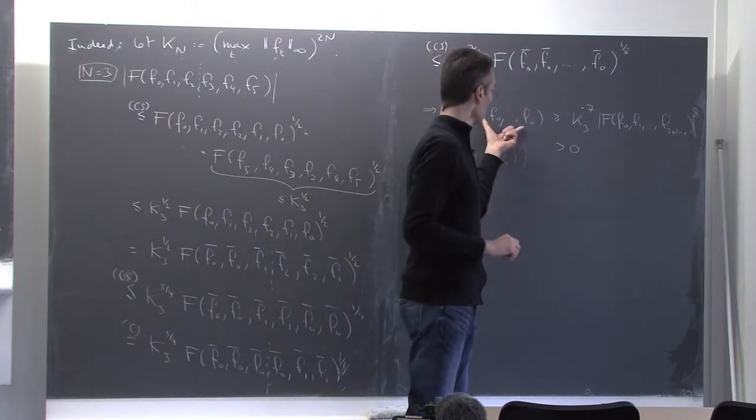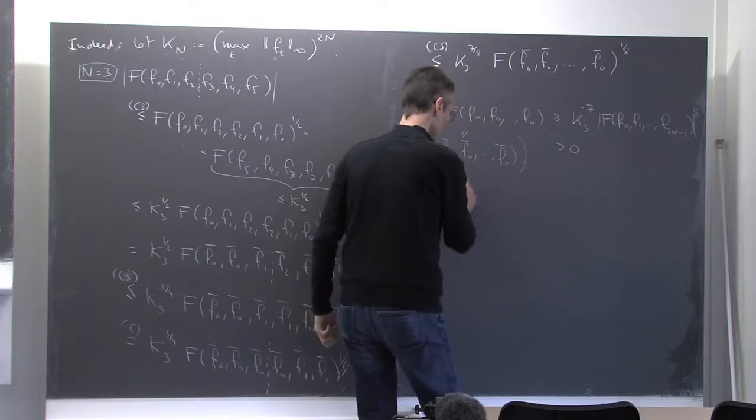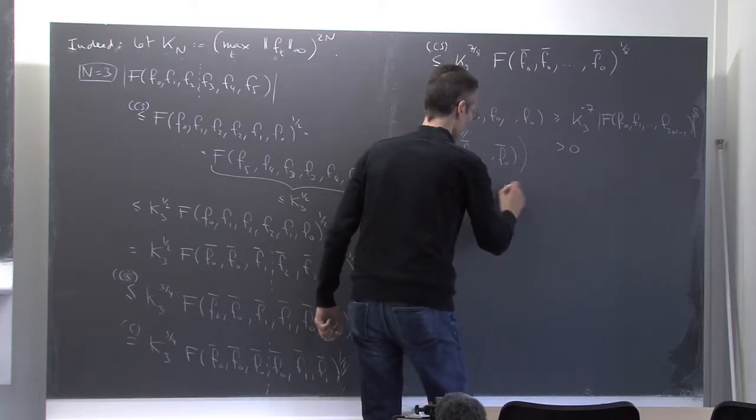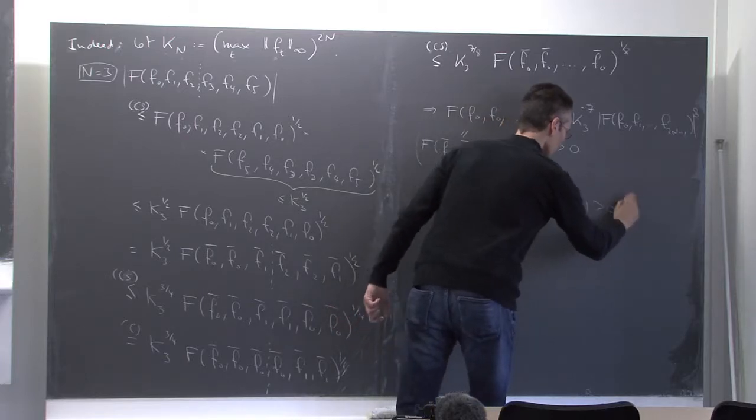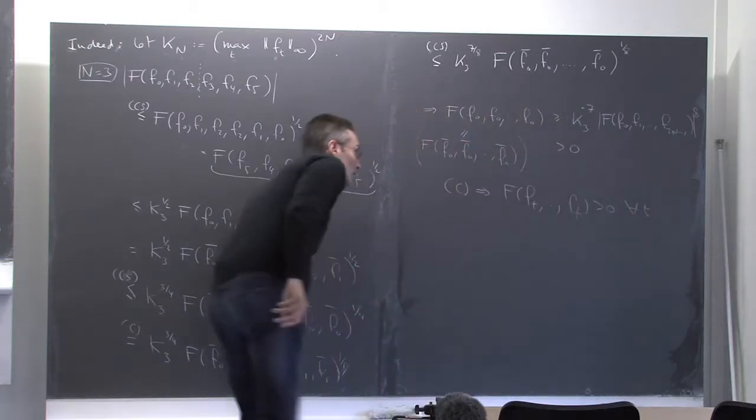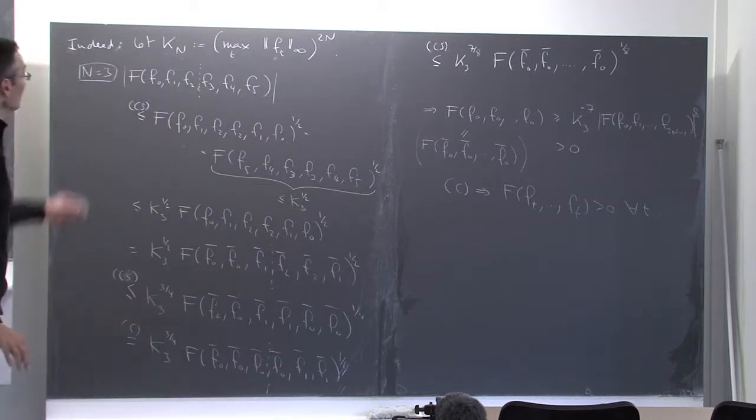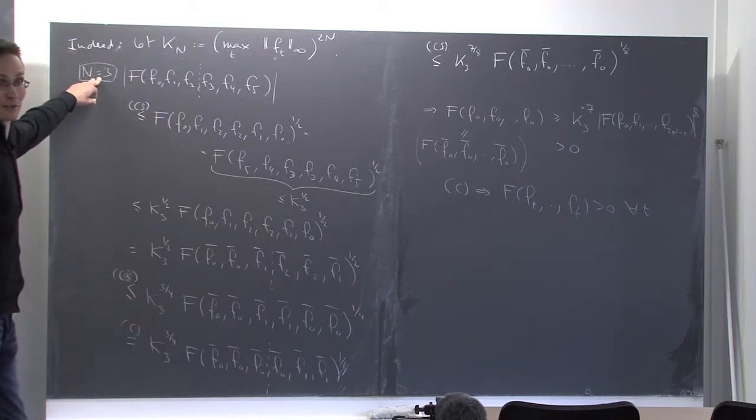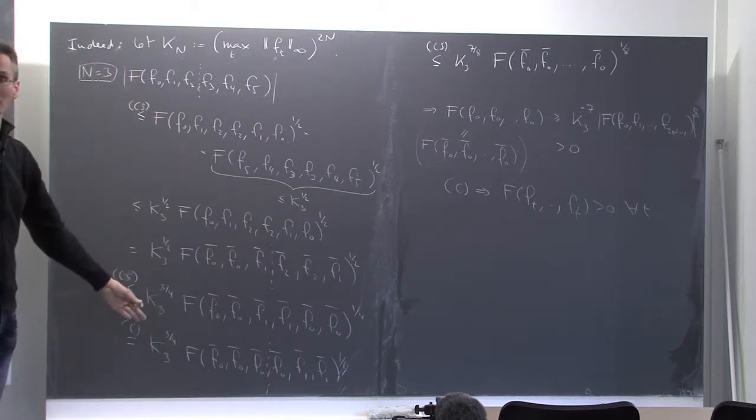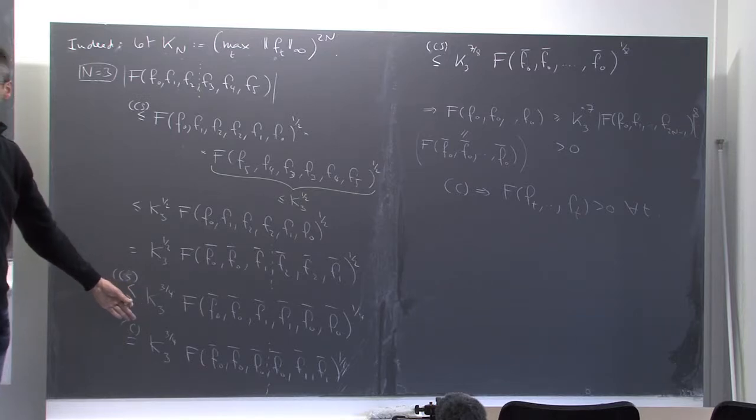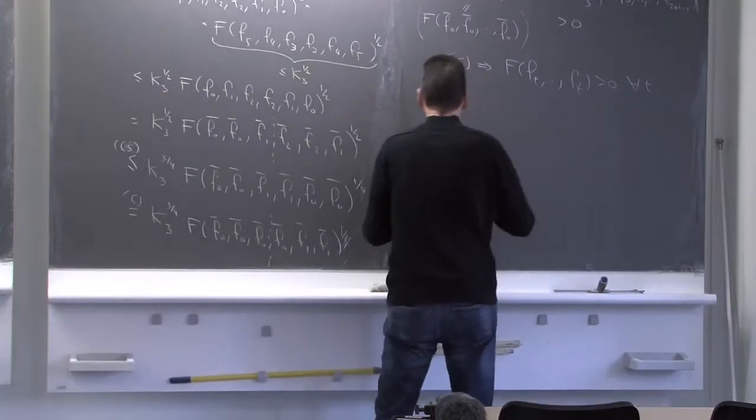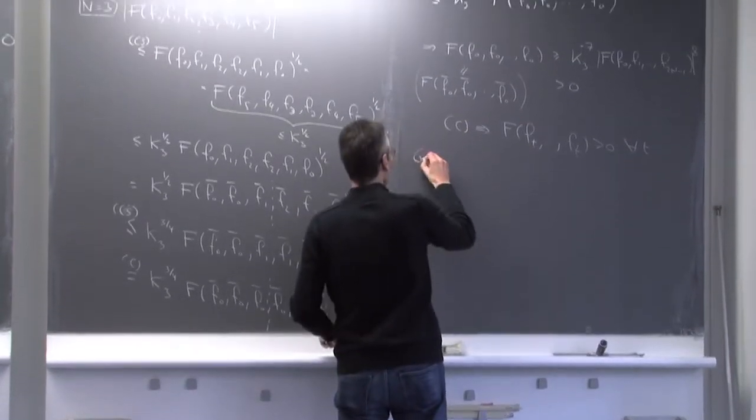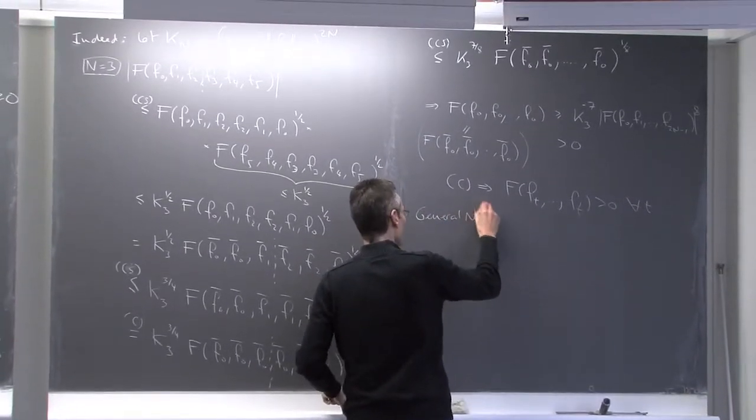Okay, so that proves the result for f0, and then for any t. This implies that f of ft is positive for all t. So that proves the claim in the case n equal to 3. But it's clear that I've not used the fact that n is equal to 3 anywhere. So for general n, you do exactly the same thing.